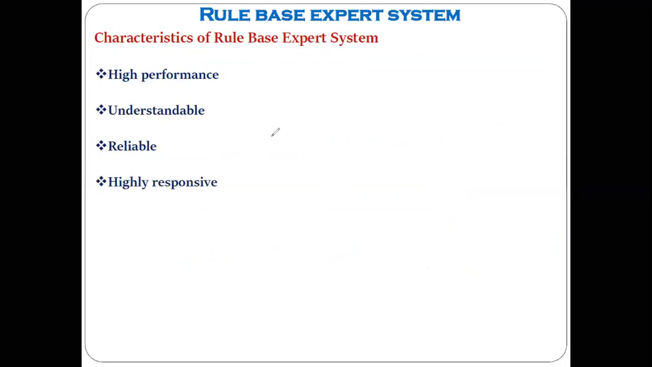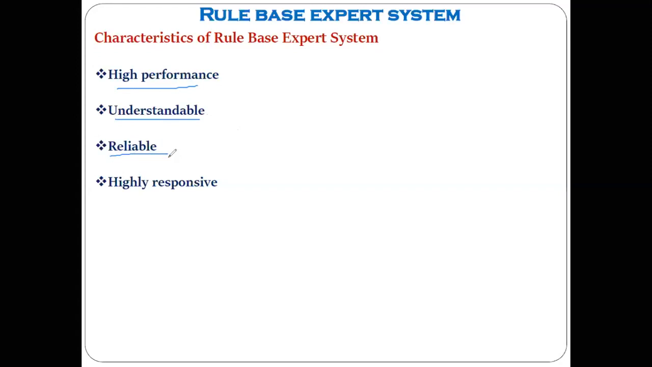Okay, characteristic in the sense the property, like when we can say the rule-based system is working very good. So we need high performance from that system. It should be understandable to those who are using it. It should be reliable in the sense of whatever advice that rule-based system is giving you.